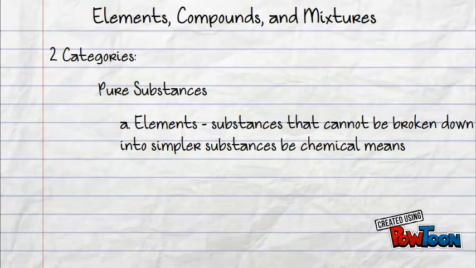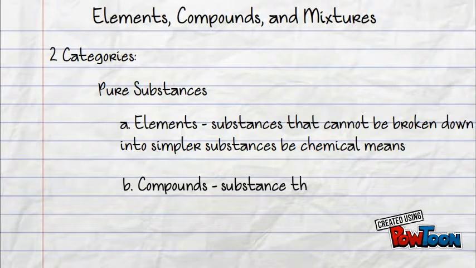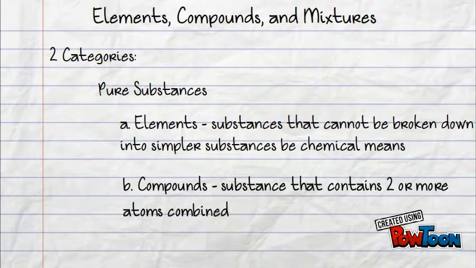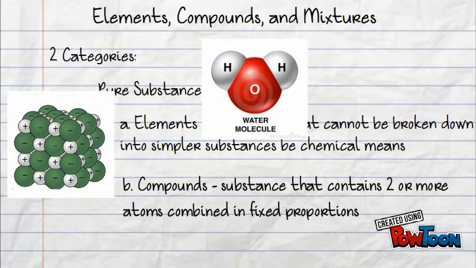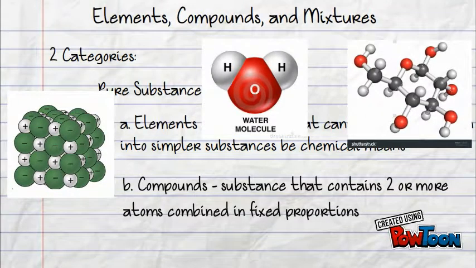The second category for pure substances are compounds. These are substances that contain two or more atoms combined in fixed proportions. They always have to be of the same proportion. So things like water, salt, and sugar are always going to be the same proportions.